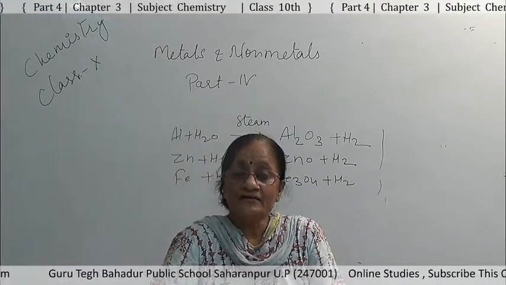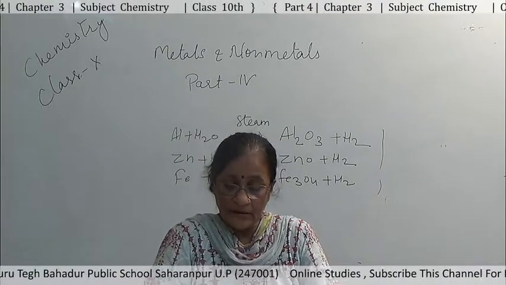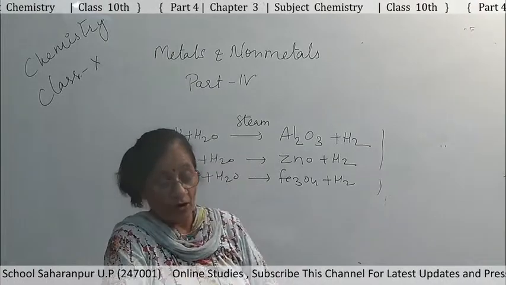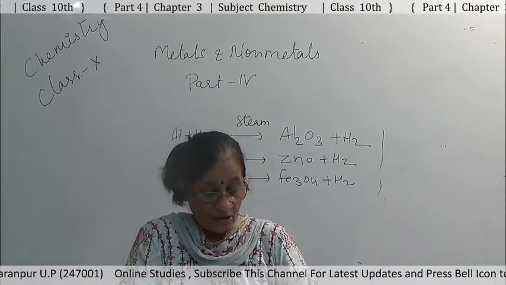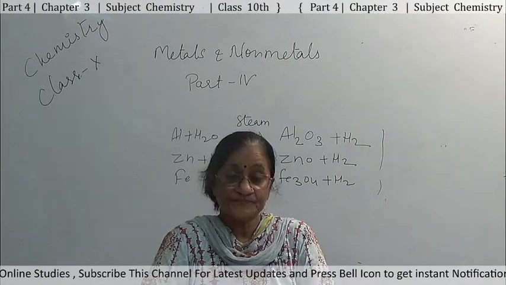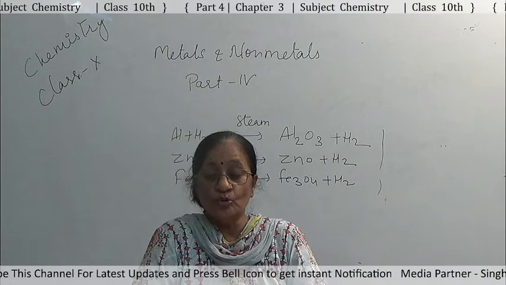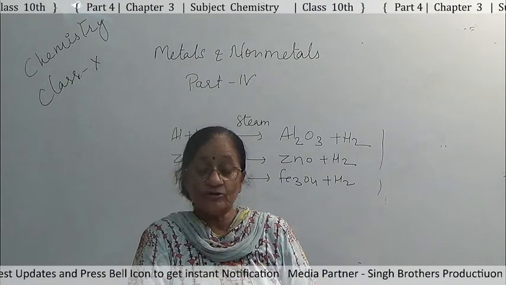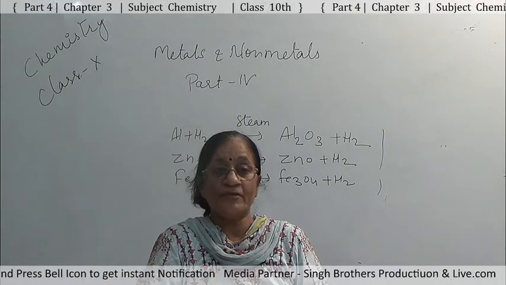The metals like aluminum, iron and zinc react with steam and form their oxides, and hydrogen is also released. The metals like copper, silver and gold do not react even with steam.